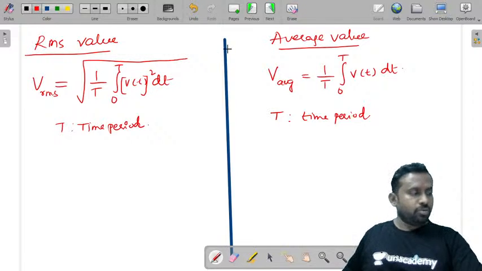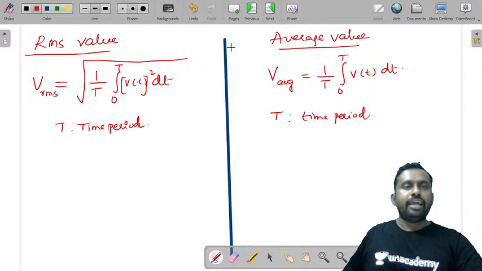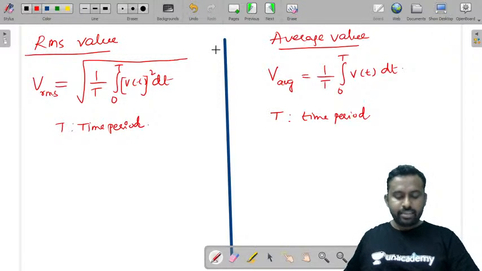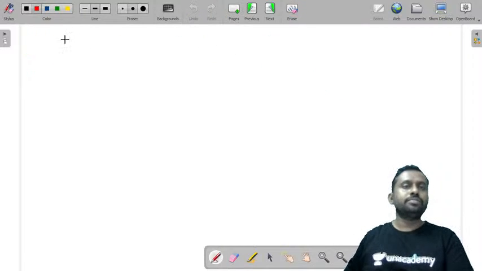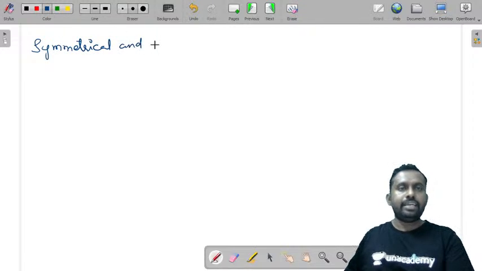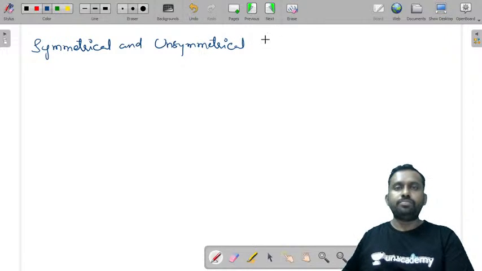Now let me tell you what is a symmetrical and an asymmetrical waveform and how do you find RMS and average values. Let us consider symmetrical and asymmetrical or unsymmetrical waveform.